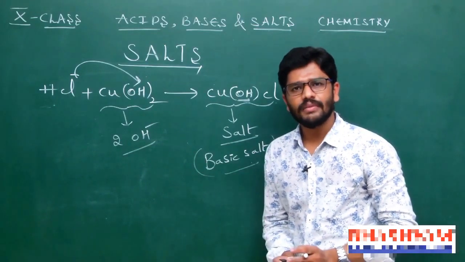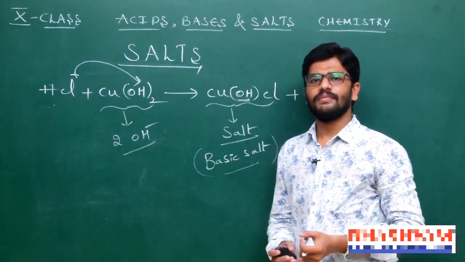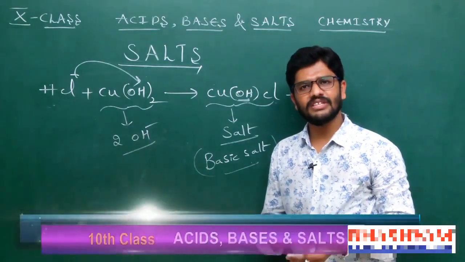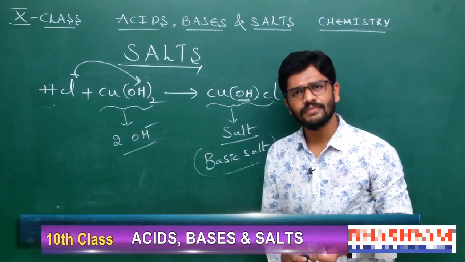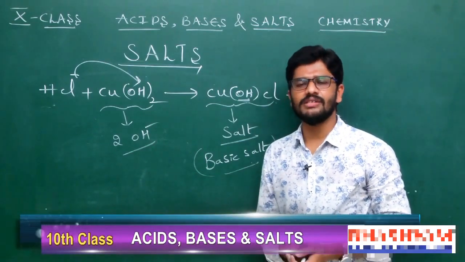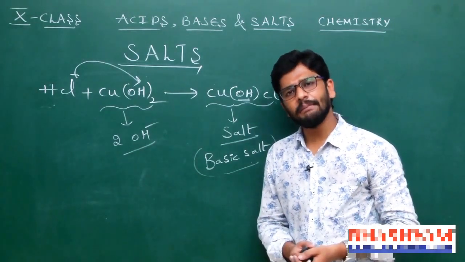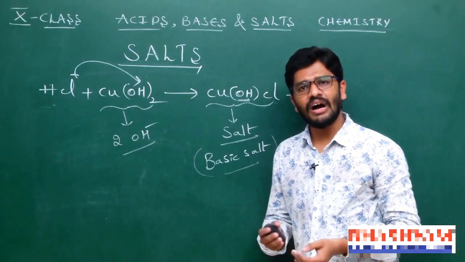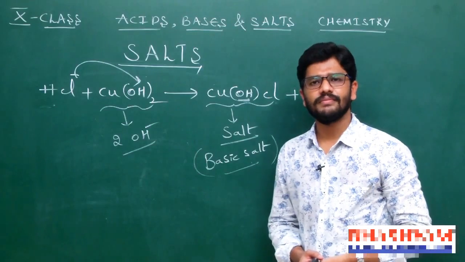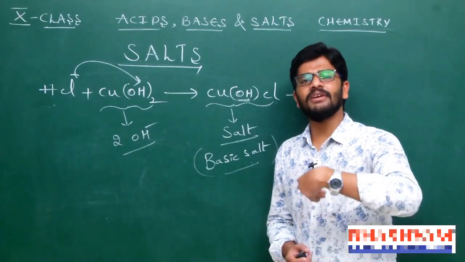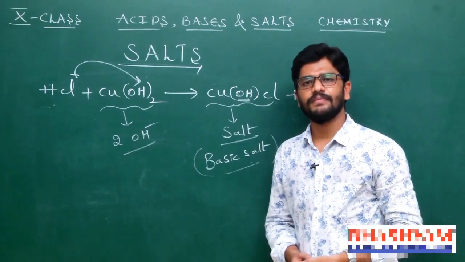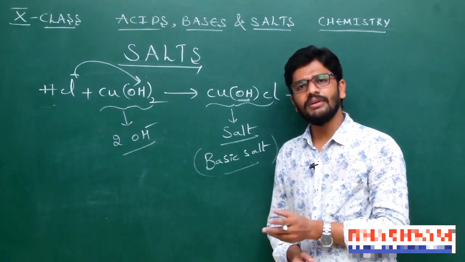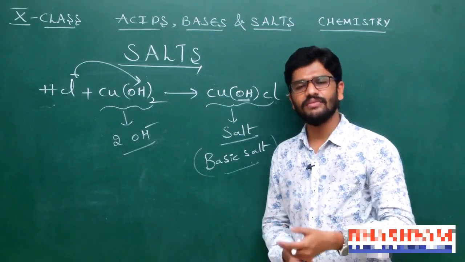So these are the different salts: neutral salts, acidic salts, basic salts. Neutral salts means the complete number of H plus ions can be replaced by metal, then the formed salt is called neutral. If the partial replacement of H plus ions can be done in the reaction, the formed salt is called an acidic salt.